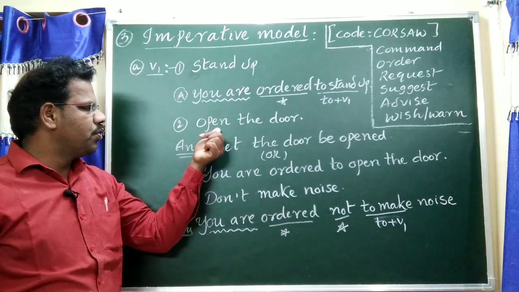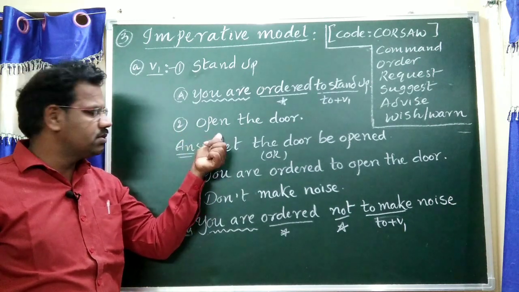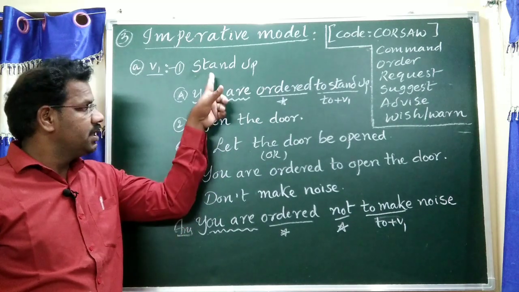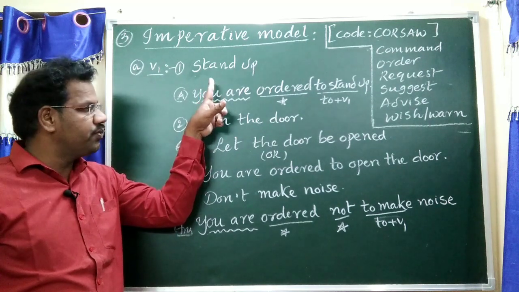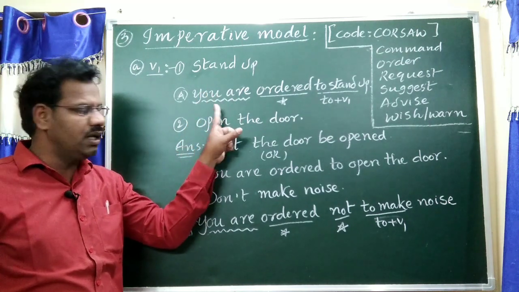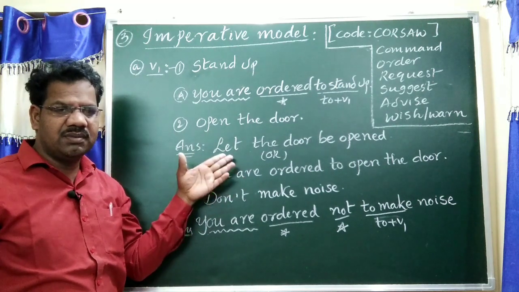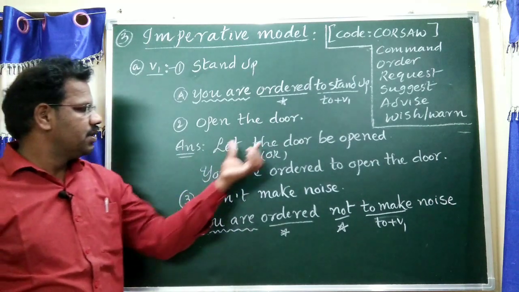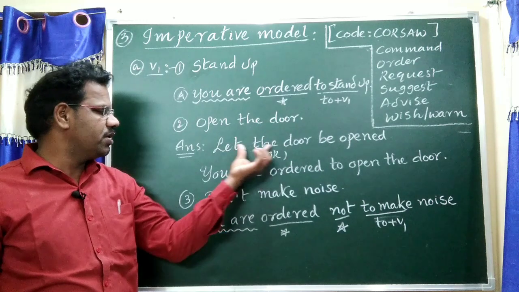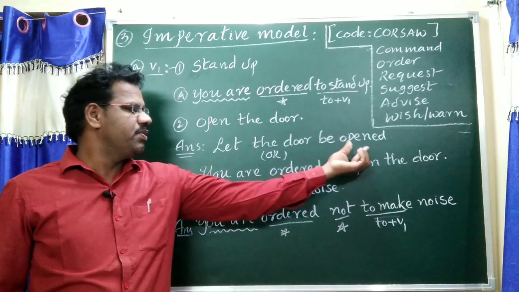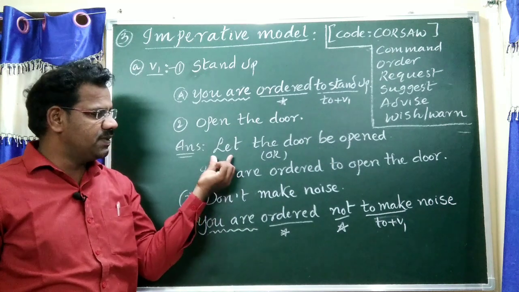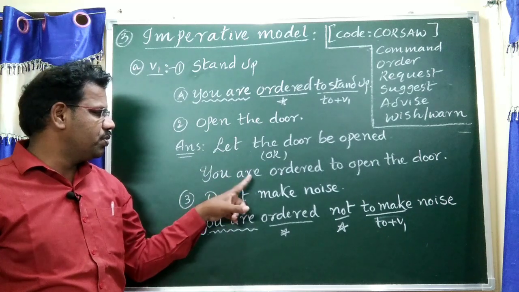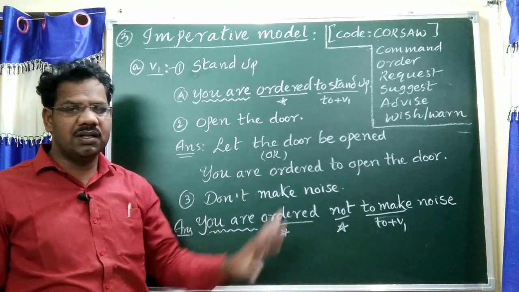Second one: Open the door. We may write two types of answer because it is a transitive verb. For an intransitive verb we should write only one model; for a transitive verb we may write both of them or any one of them. Let the door be open. Door is the object. Before the object we should write let, and before the main verb we should write be. This is a special helping verb. Or this kind of answer: you are ordered to open the door.